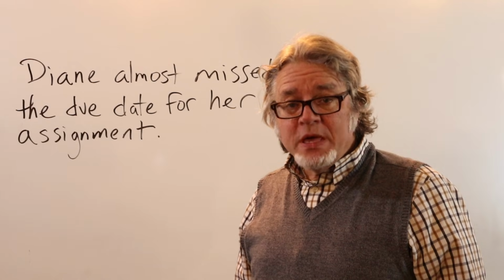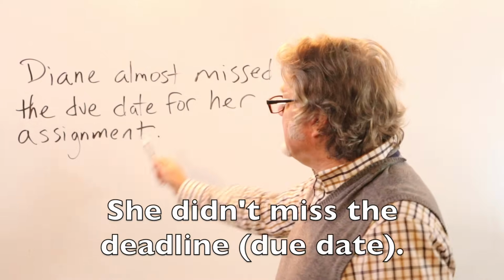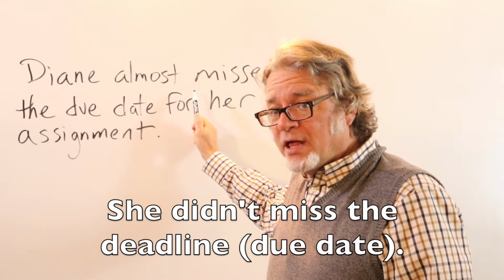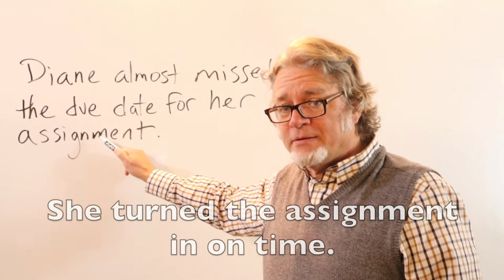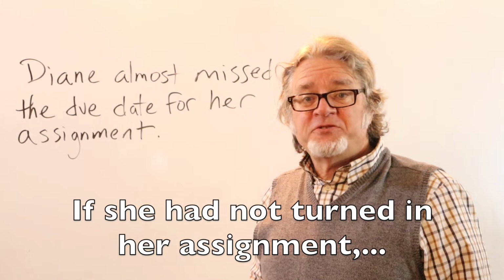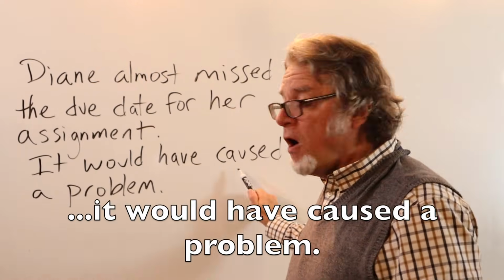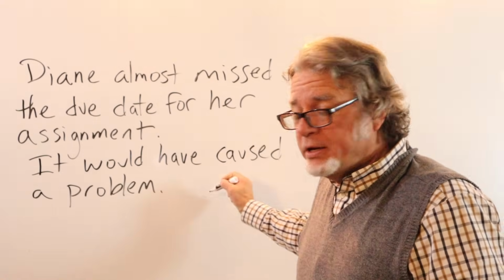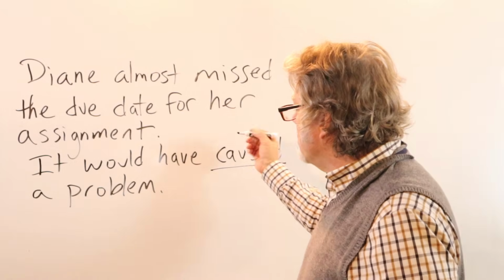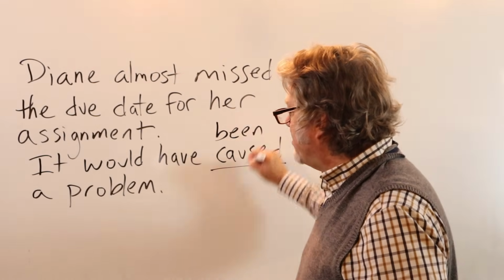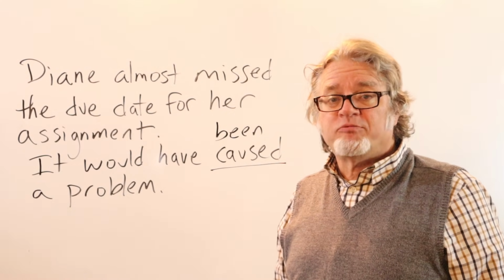Diane almost missed the due date for her assignment. She didn't miss the deadline. She turned the assignment in on time. But if she had not turned in her assignment, it would have caused a problem. Here's the main verb. You could also say it would have been a problem. It would have caused a problem. It would have been a problem.